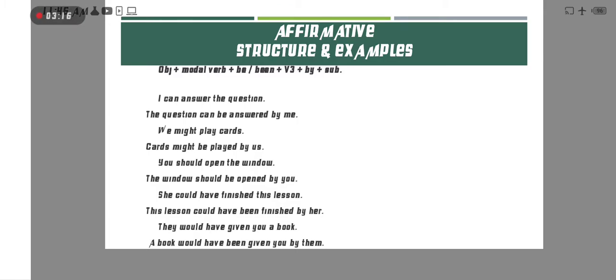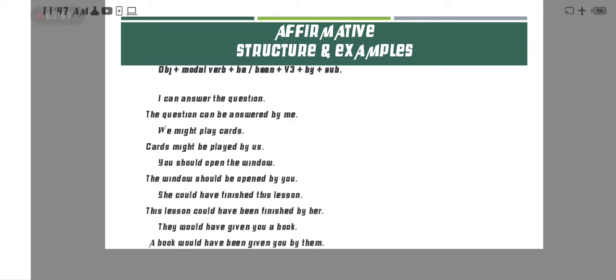So if we have a present sense modal verb, can, could, must, we write can be and then third form, could be third form, must be third form, should be third form. And if we have could have, should have, would have, might have, how can we change into passive voice? Might have been, could have been, then third form, should have been, then third form. Now see the examples.